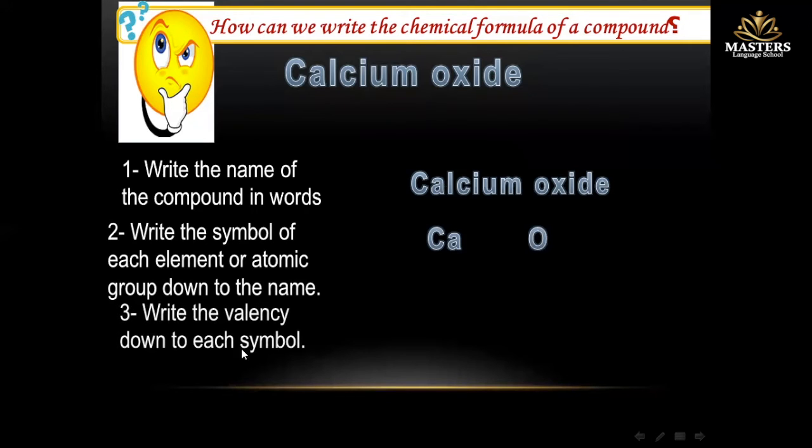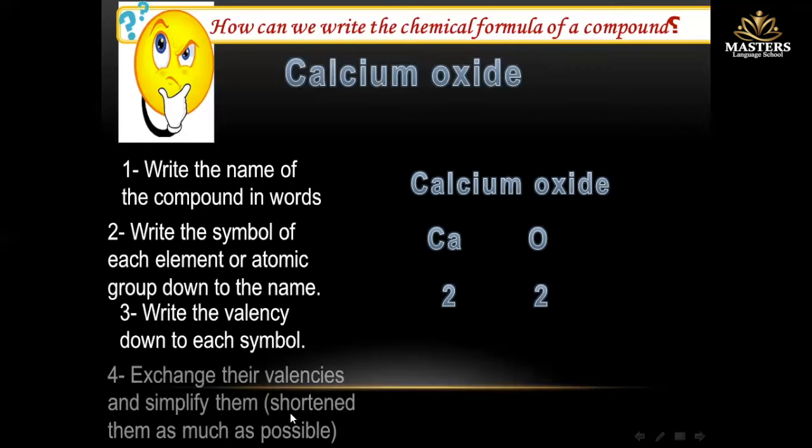Number 3: write the valency under each symbol. The valency of calcium is divalent, so it's going to be 2, while the valency of oxygen is 2 also. Number 4, and the last step: exchange their valencies and simplify them. So this 2 goes to O, and this 2 goes to calcium.